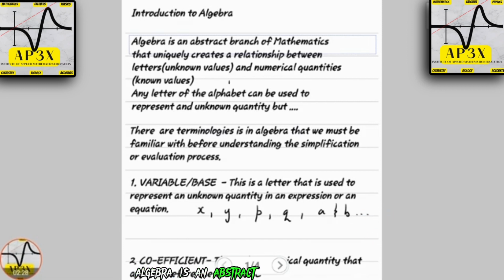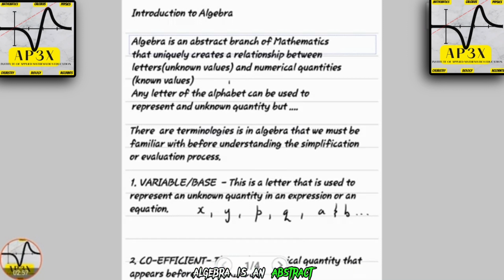Algebra is an abstract branch of mathematics that uniquely creates a relationship between letters, referred to as unknown values, and numerical quantities known as known values. Algebra isn't particularly something that you're going to be doing on a regular basis, because a lot of my students ask me where and when do I actually use algebra in real life.